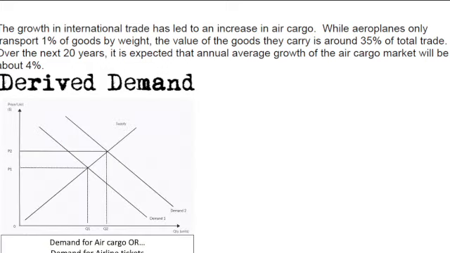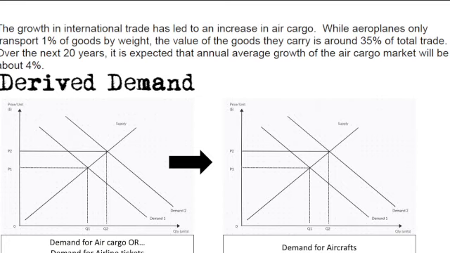So what we've got is the demand for air cargo or the demand for airline tickets. Sorry, I know it's cropped out a little bit there, but yeah, demand for air cargo or demand for airline tickets. It depends on how you want to sell this argument. And you can just see it's just a simple demand shift to the right. That's all it is. But then do it as a side-by-side diagram and show, okay, well, how does that impact demand for aircrafts? Well, if there's a growth in international trade, there's going to be higher demand for air cargo.